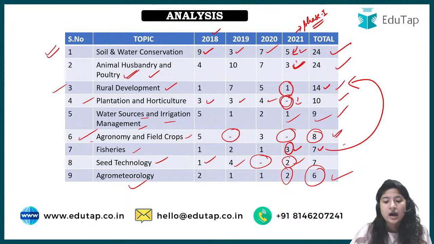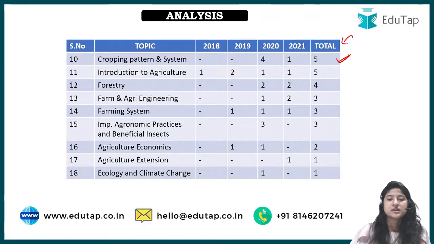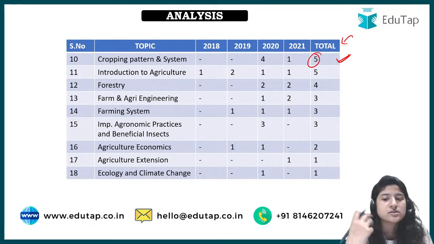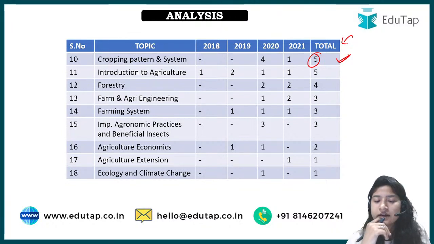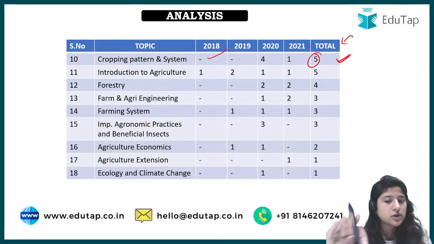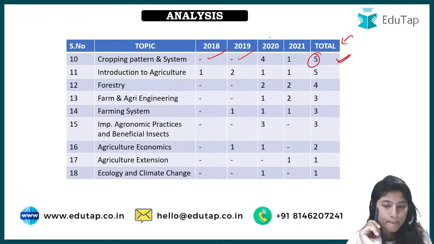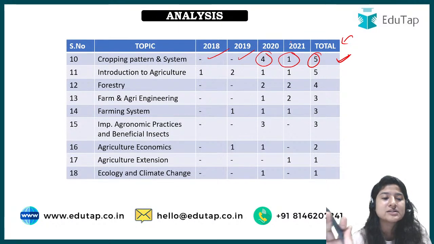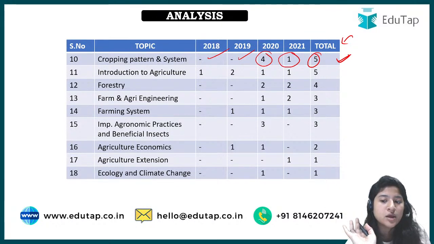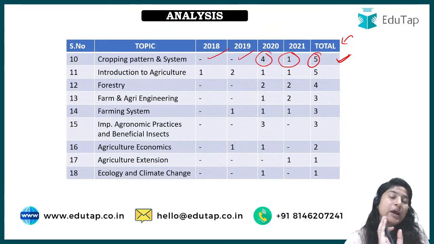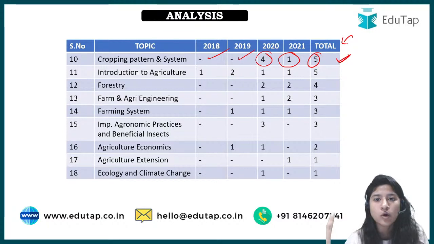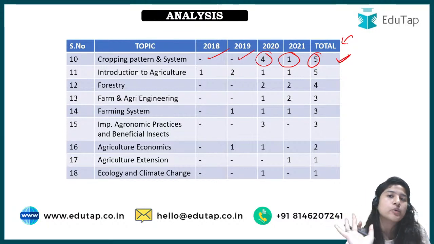right? Now, looking at cropping pattern and cropping system, although the total number is lesser, this topic has been asked every year, irrespective of the others that we have seen. In 2018 it was not asked, in 2019 it was not asked, but from 2020 we are looking at that at least one question is from cropping pattern and cropping system. So should this be on priority, or should those questions be in priority whose total number is more but they haven't been asked since 2020?